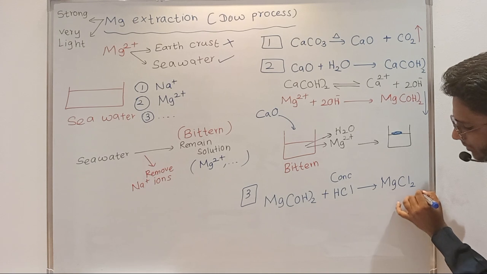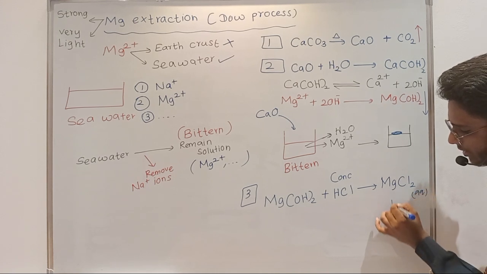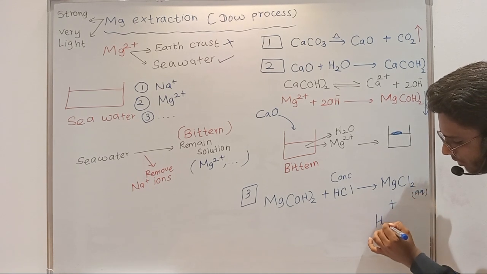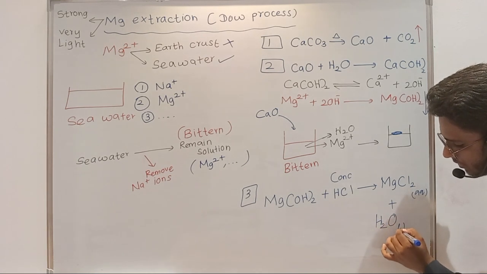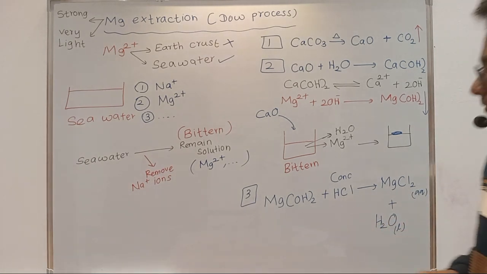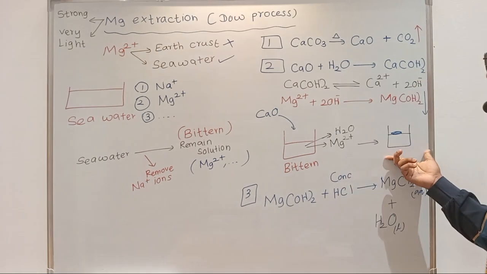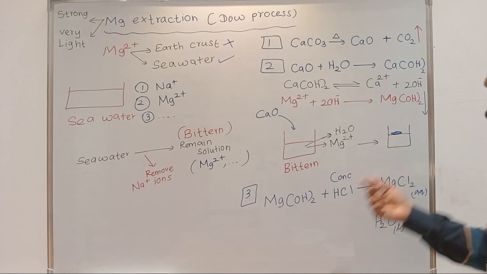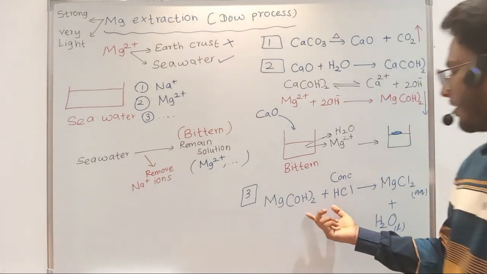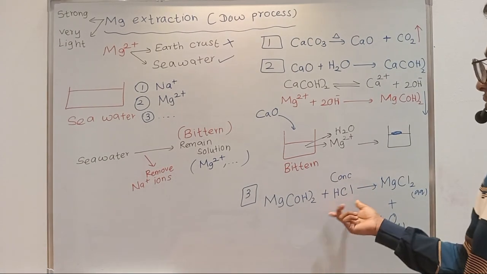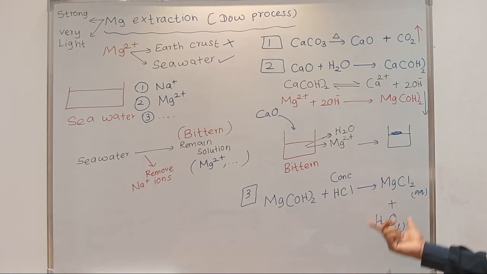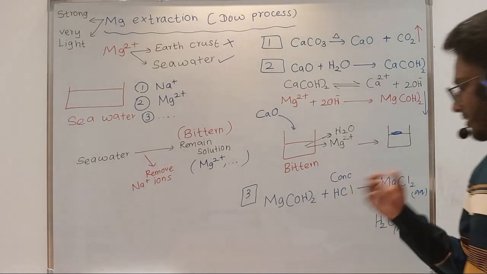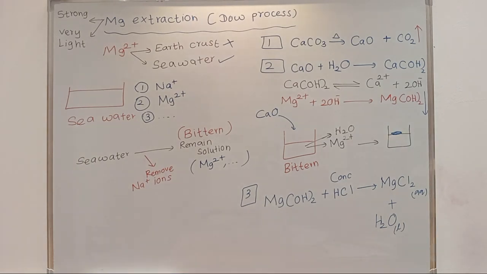Apart from that, water will also be formed. What we are doing is taking the precipitate formed in the second step by filtering, and adding conc HCl to it, right? So when you add conc HCl, you will be getting magnesium chloride and water. So this is the third step, right?